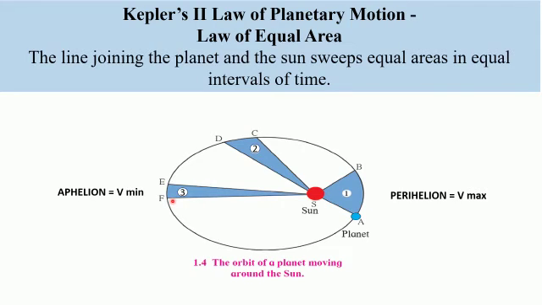So this is the reason that the planet sweeps out equal areas in equal intervals of time. So this is Kepler's second law of planetary motion of equal areas. That is, the line joining the planet and the sun sweeps equal areas in equal intervals of time.